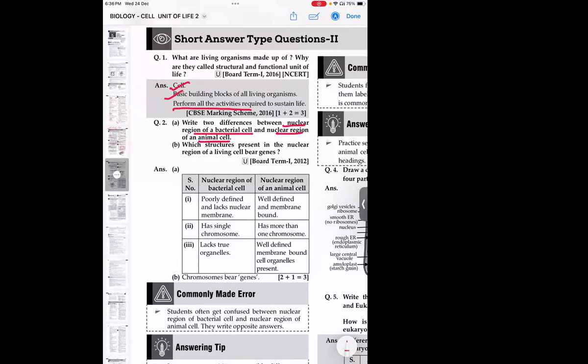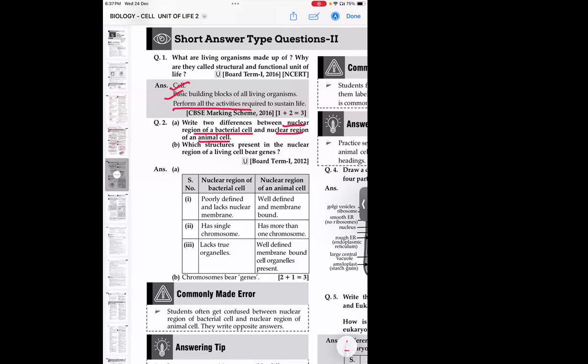No, this is the mistake you are making. They are asking about the nuclear region. They are not asking about unicellular or multicellular. Are you getting it? Yes. So you have to talk about the nuclear region. It means you need to talk about the nucleus.